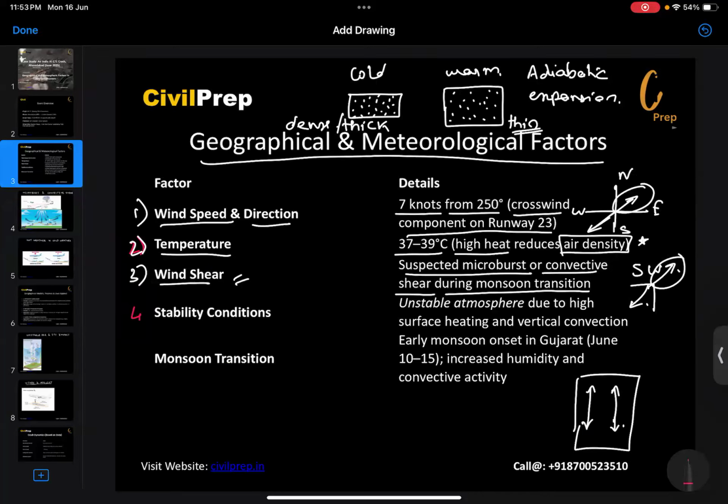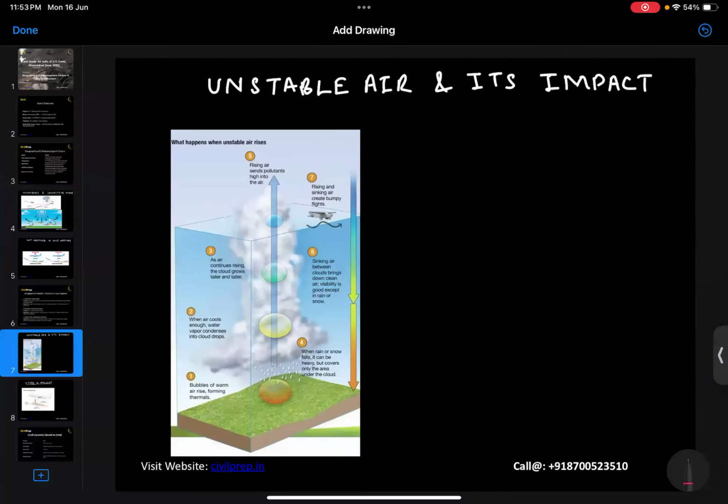Fourth thing we can see here is the stability conditions. Here we'll be seeing that the atmosphere was quite unstable due to high surface heating and vertical convection. In this condition, there is unstable air present here. Now, what is unstable air?